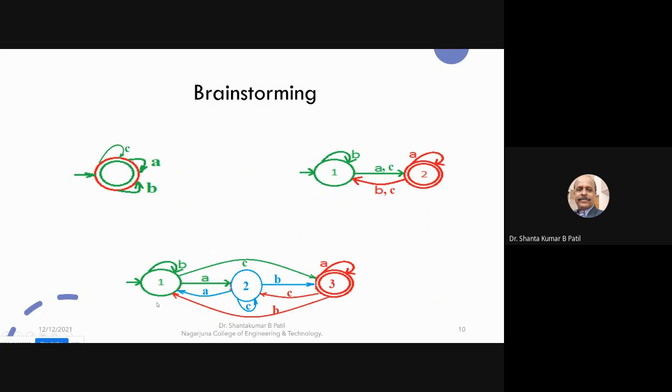So if three states are there, there also you can find three outgoing transitions from the initial, three outgoing transitions from the intermediate, three outgoing transitions from the final state. This is for A, this is for C, this is for B.